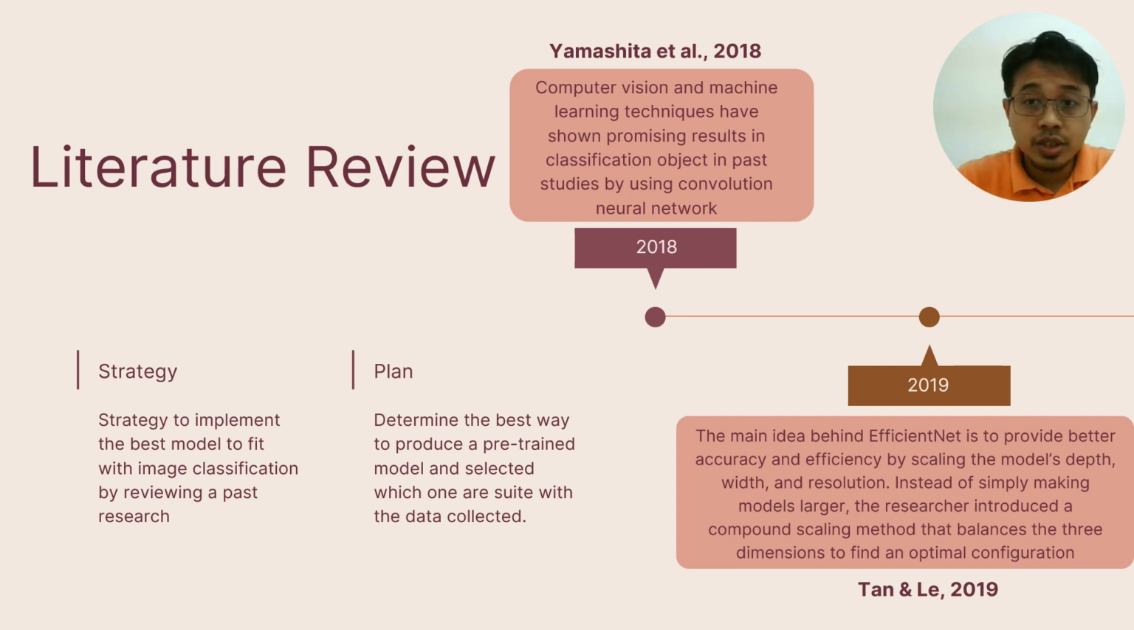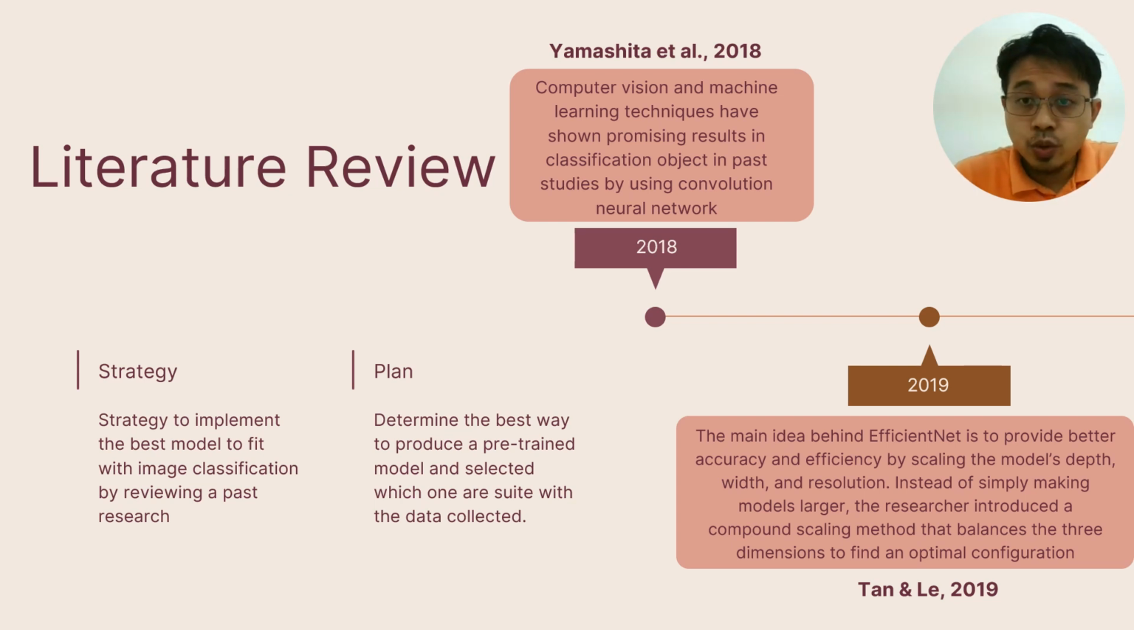This is the literature review. The strategy is to implement the best model that fits image classification by reviewing past research. This is the first step we need to do. The next step is to plan: determine the best way to produce the pre-trained model and select the one that suits the data collected.